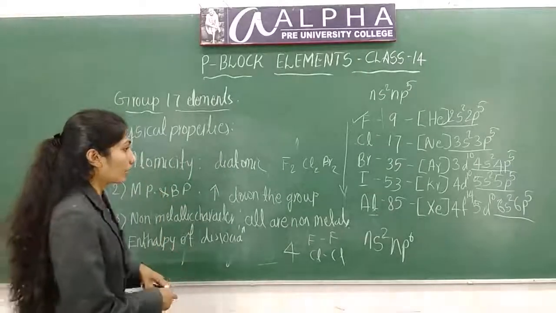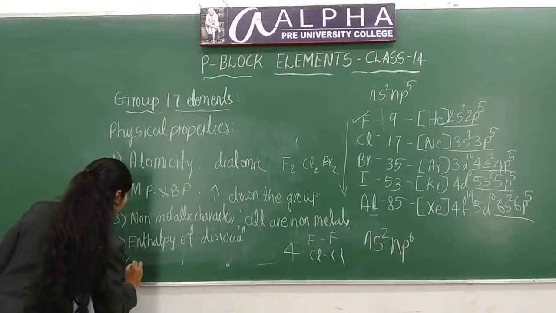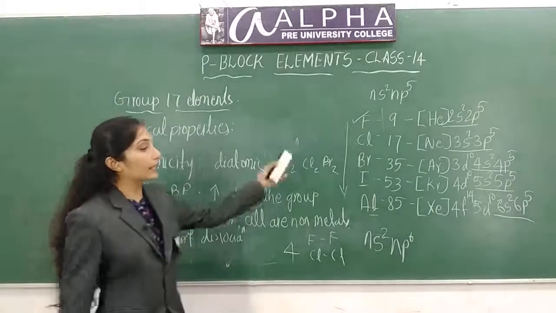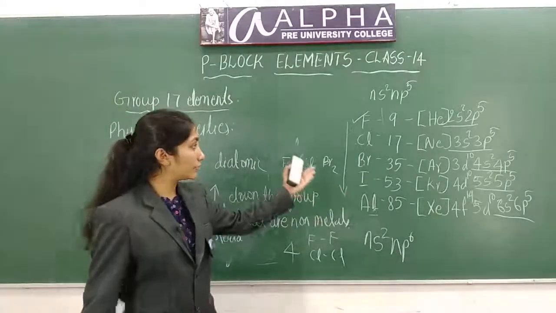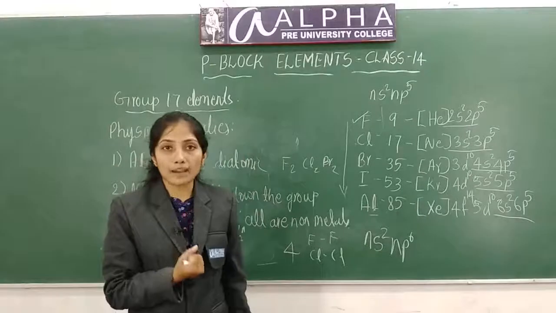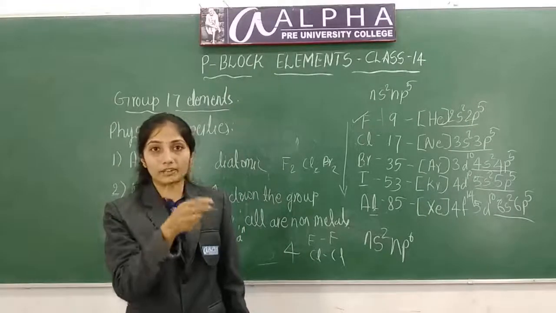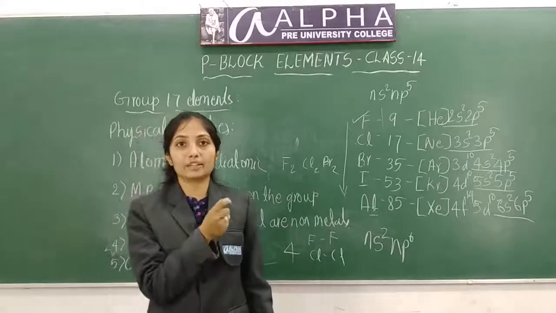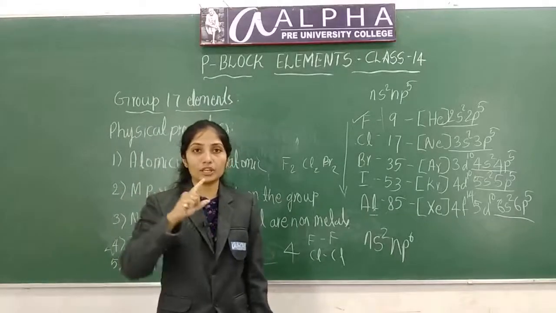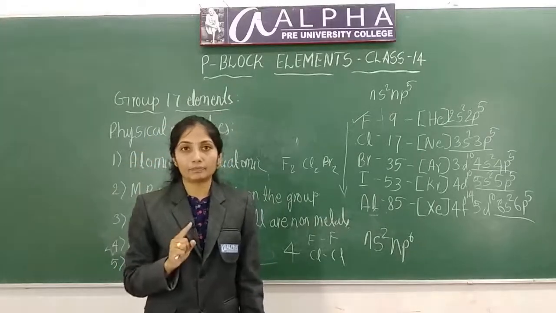Enthalpy of dissociation decreases down the group. Next is color. Fifth point is color. All these are colored elements, because they absorb energy in the visible region of the spectrum, and because of the absorbed energy or light, electrons will jump into a higher energy level.